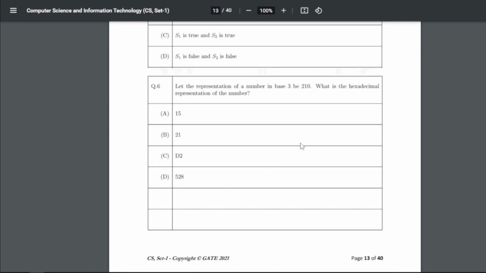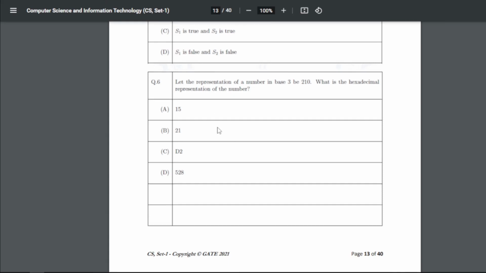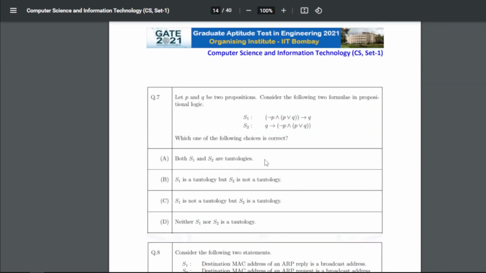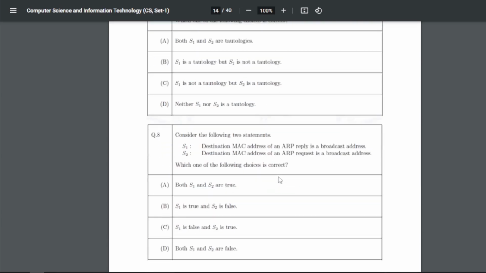Let the representation of a number in base 3 be 2010. What is the hexadecimal representation of the number? So question 6, the answer will be A, that is 15. Let P and Q be two propositions. Consider the following two formulas in propositional logic. So for 7, the answer is B.